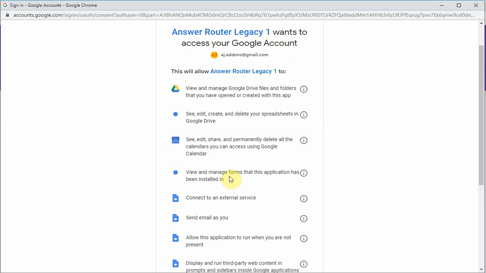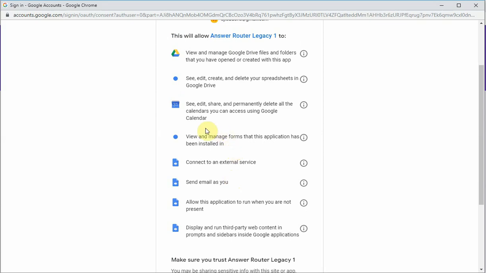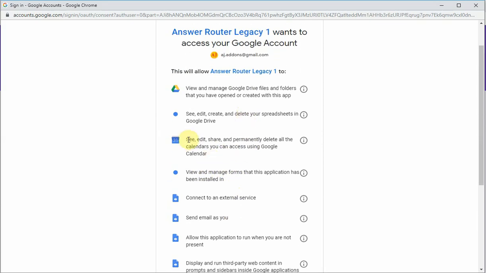So it's not really managing your forms. The add-on will get answers out of the form so that it can merge those answers with an email or a PDF file or a calendar event. Also, with the calendar permission, if Google in the future provides a permission that is more restrictive, that can add an event but not delete your calendar, then I will use that.